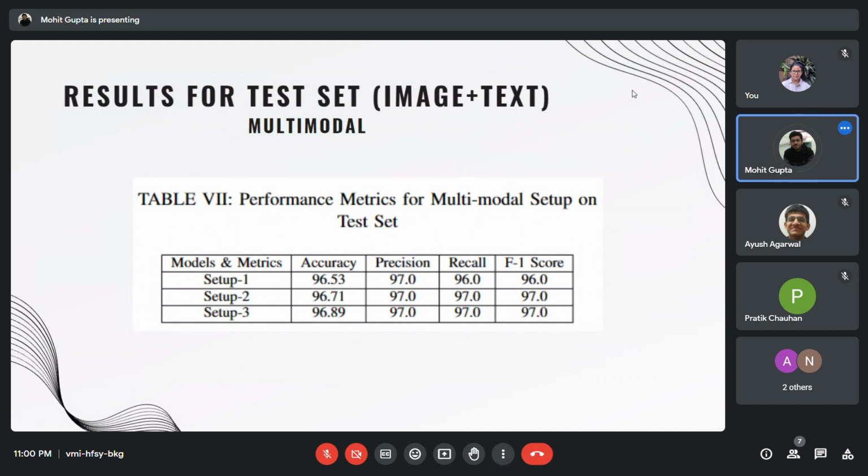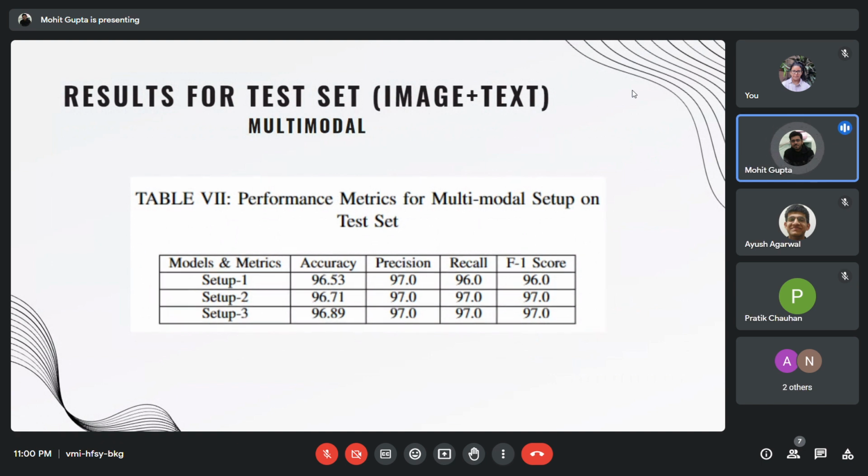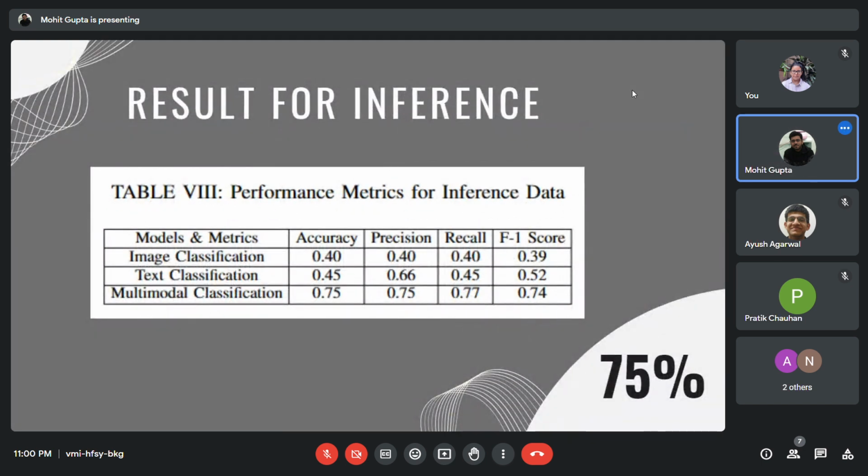Now, as we see, Inception V3 is best in unimodal for images and BERT is best for text. This also proves that the combination of best unimodal models works best on multimodal as well. And our multimodal model is also able to understand real-time images and text from social media posts, with an accuracy on inference data of 75%.